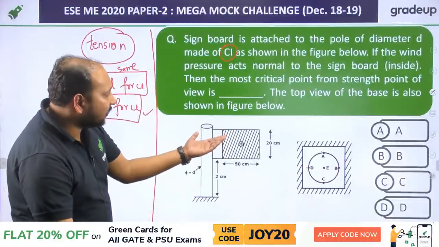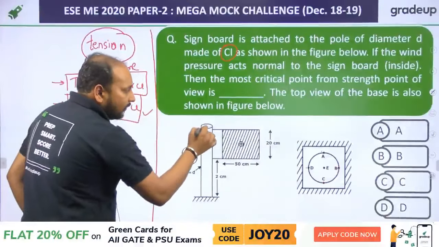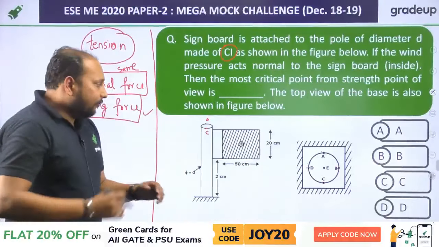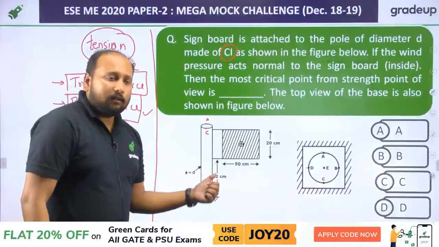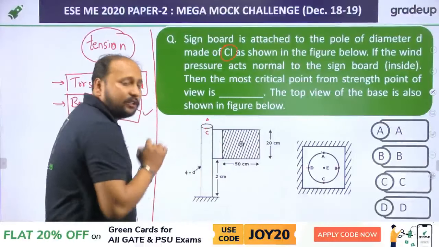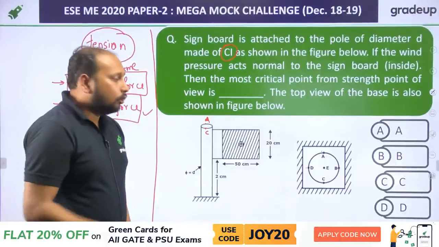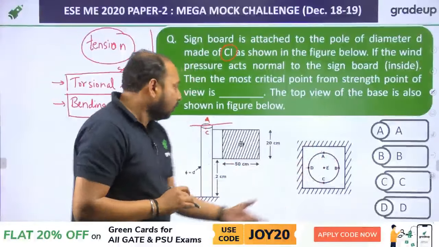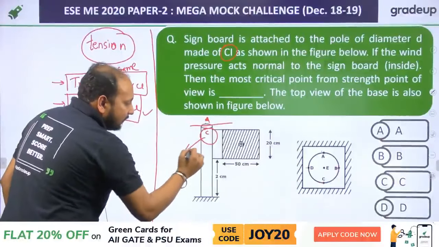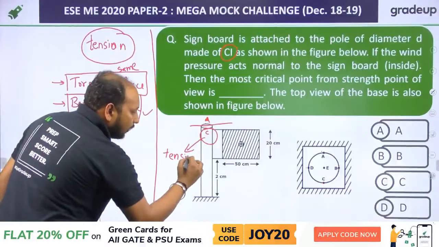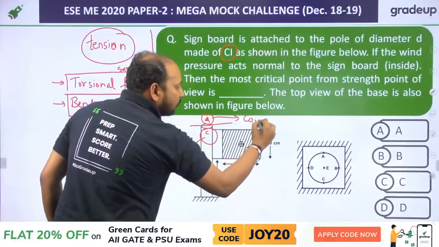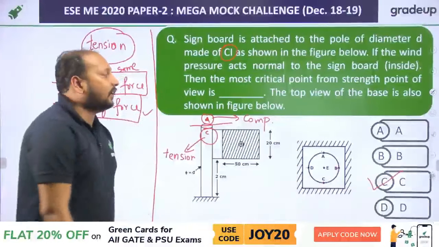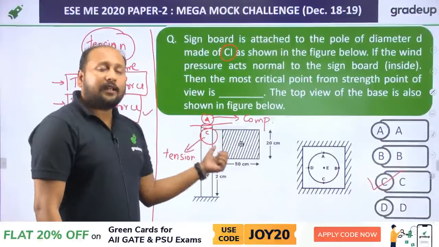Now if you see this projection, the C point, let me draw it. The C point is the nearest point and A is the farthest point. Wind is moving like this. So C is subjected to tension and A is subjected to compression. D and B are lying in the same line, so they won't be having any variation. So point C is having the tension force and point A is having the compression force. Clear? So directly we can say option C, the point C is the weakest point because the point C is subjected to the tensile force.